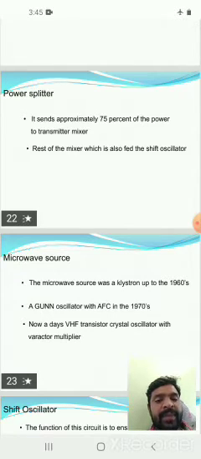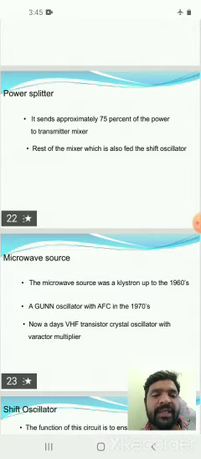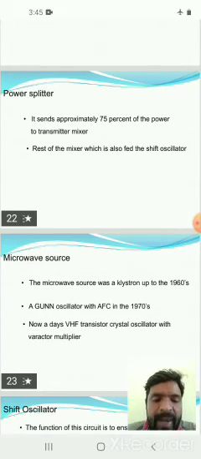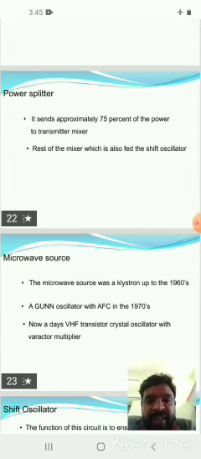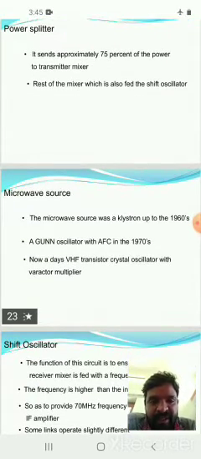This microwave output is given to the power splitter. The total 6 gigahertz signal is divided into two shares. One is 75% of the power, which is given to the transmitter mixer, and 25% of the microwave signal is given to the receiver mixer. So the power splitter is used to split the microwave signals into two portions. It sends approximately 75% of the power to the transmitter mixer, which is also fed by the shift oscillator, and the remaining 25% is given to the receiver mixer. In this way the power splitter is used.